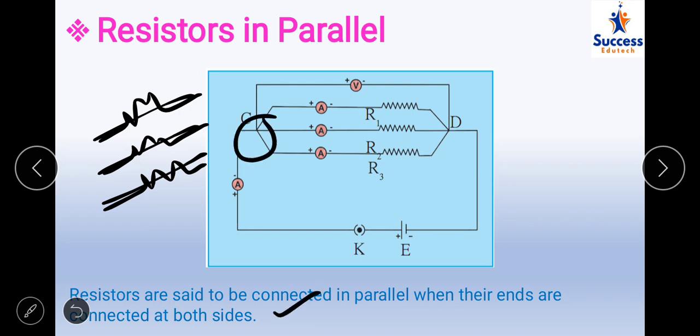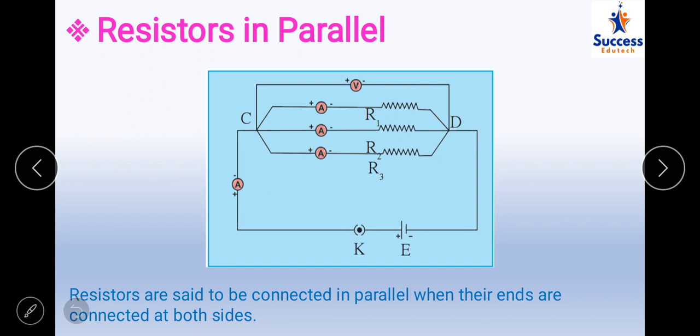See, all three resistances are together connected at point C and the other ends are connected at point D. That is why they are said to be connected in parallel. There is a difference between series and parallel. There it was connected one after the other. Here both ends are connected at C and the other ends at D.